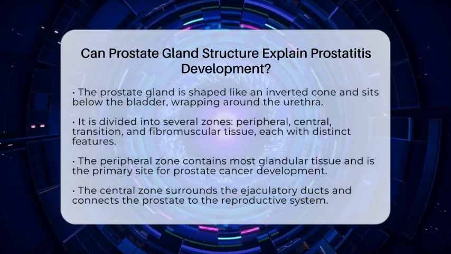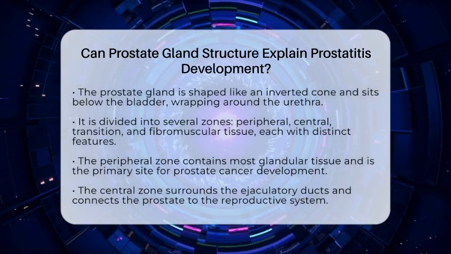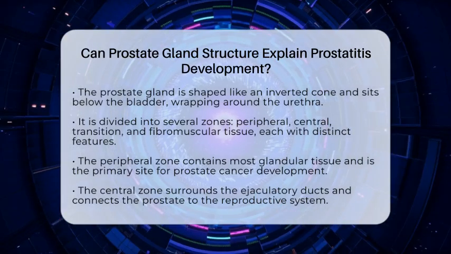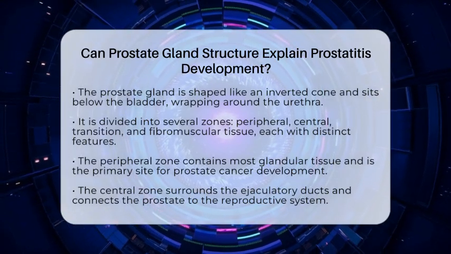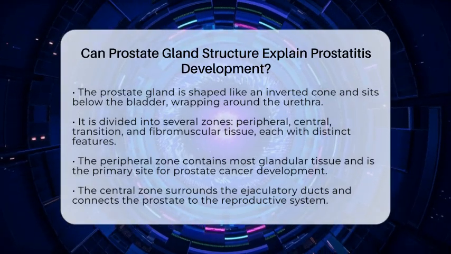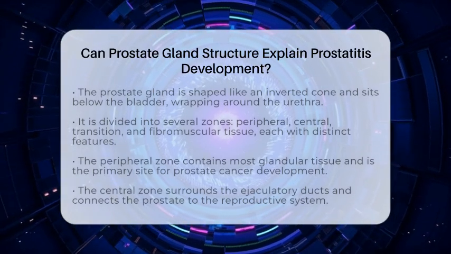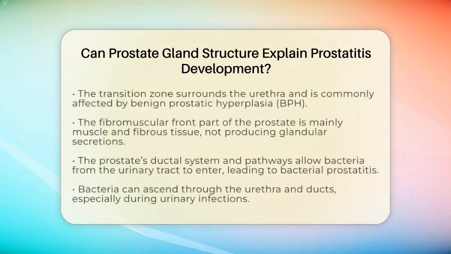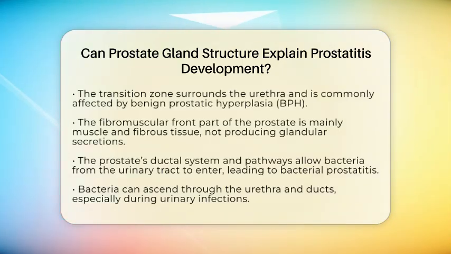Surrounding the ejaculatory ducts is the central zone, which helps connect the prostate to the reproductive system. The transition zone surrounds the urethra and is often where benign prostatic hyperplasia, or BPH, occurs. The front part of the prostate is made of fibromuscular tissue, which is mostly muscle and fibrous tissue, and it does not produce glandular secretions. All of this is enclosed within a fibrous capsule that keeps everything in place.